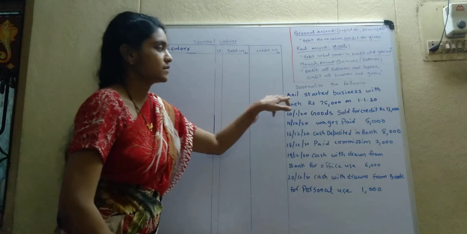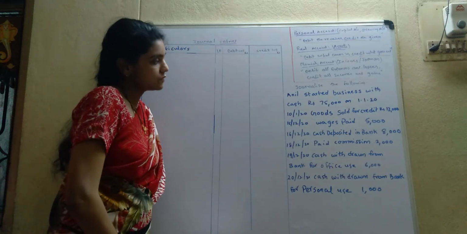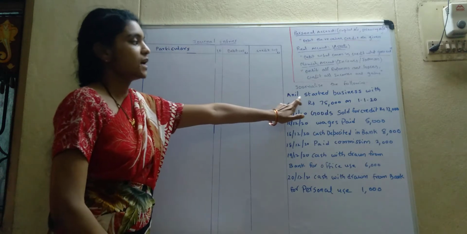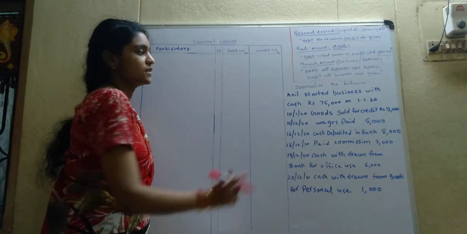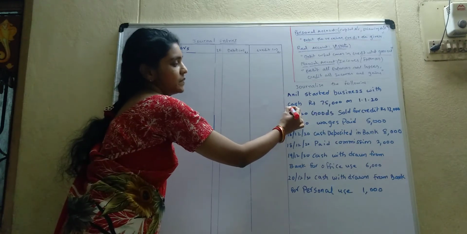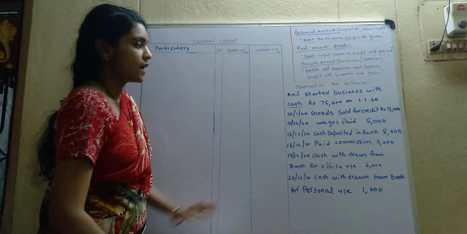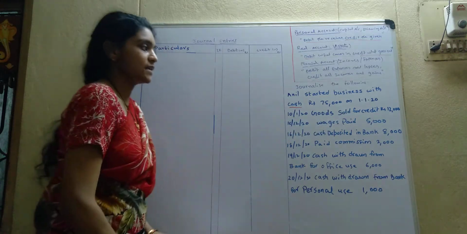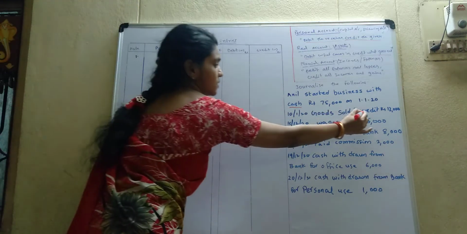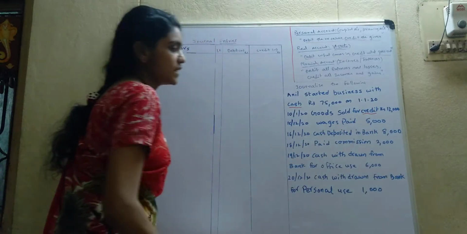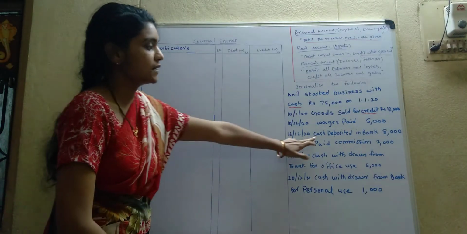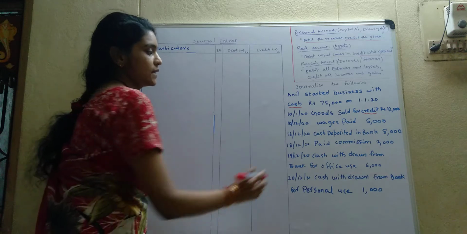Journalize the following transactions. First one, see the transactions. Anil started business with cash, and goods sold for credit. Wages paid, and cash deposited in bank.